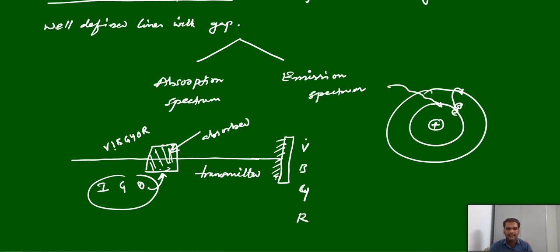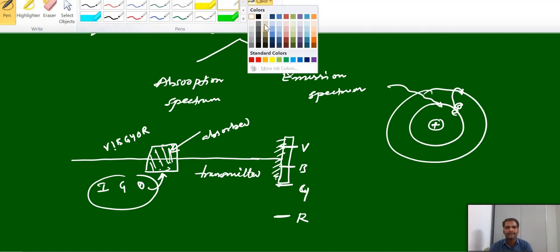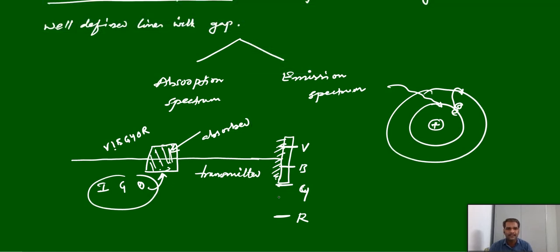And whatever these are, they are the transmitted light. So you can see this kind of spectrum. Here you can see a violet line, a blue line, a yellow line and a red line, but you cannot see in between. In between there is some gap, so you can see black lines here, in this region also, and here also. Why? Because there is no radiation, so that gives dark lines.